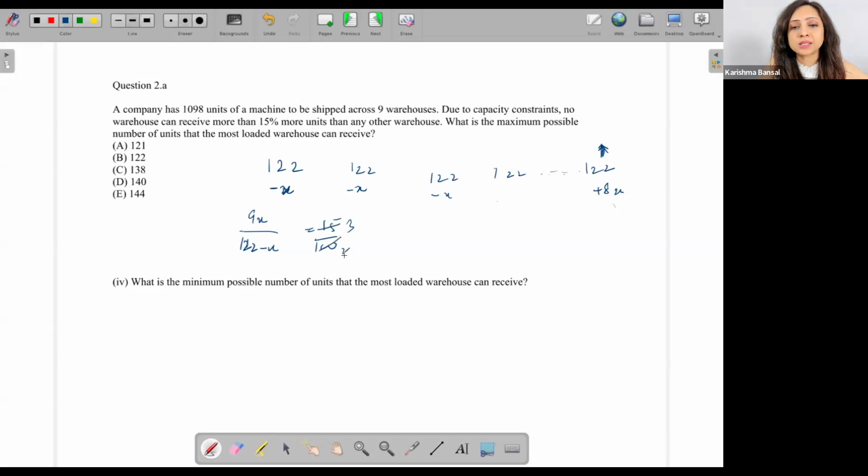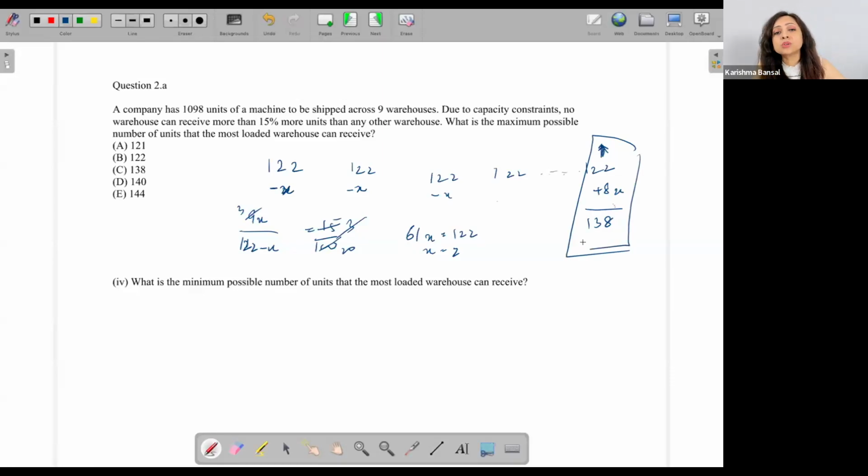Okay, so now let's see. Let me do my calculations now. This becomes 3x, this becomes 60x, this becomes 61x is equal to 122. So x is equal to 2. X is 2. That means I get over here 138. So this one should have a maximum of 138.